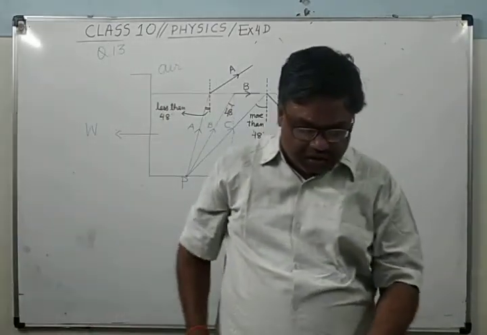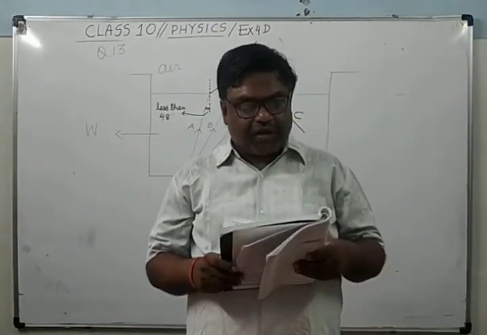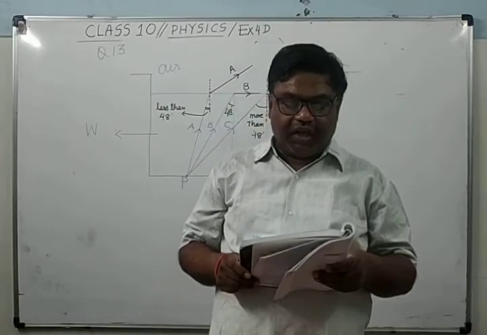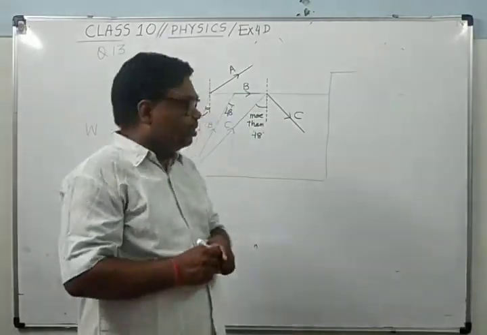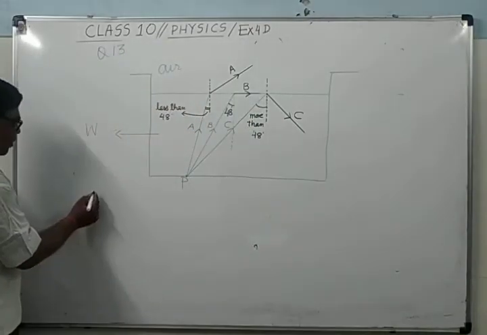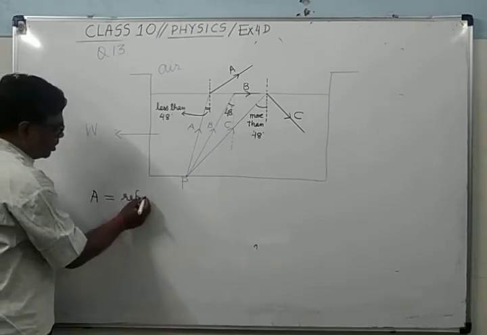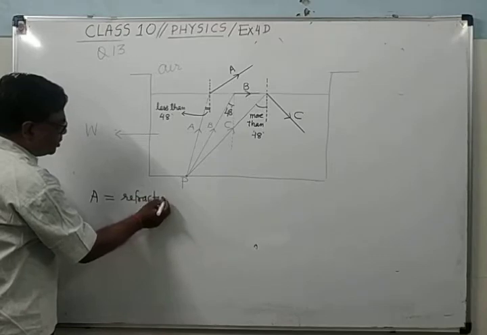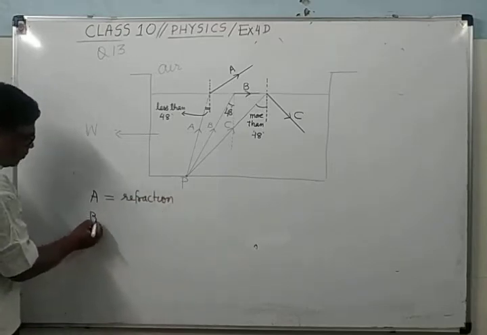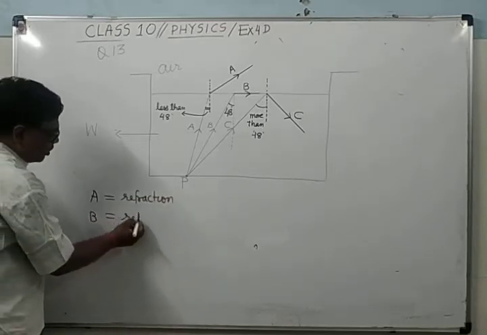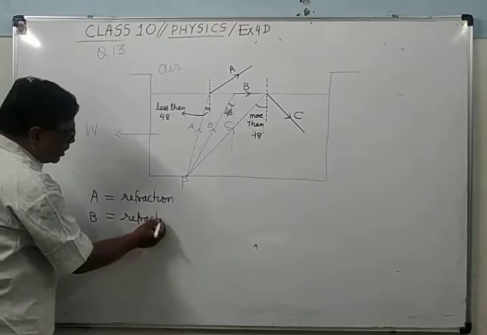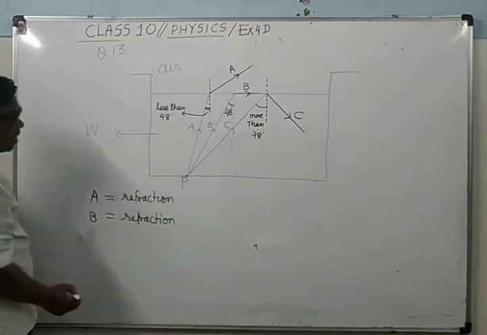Now part B: name the phenomena which rays A, B, C undergo. See here, A is suffering refraction. B is also suffering refraction, at the critical angle.